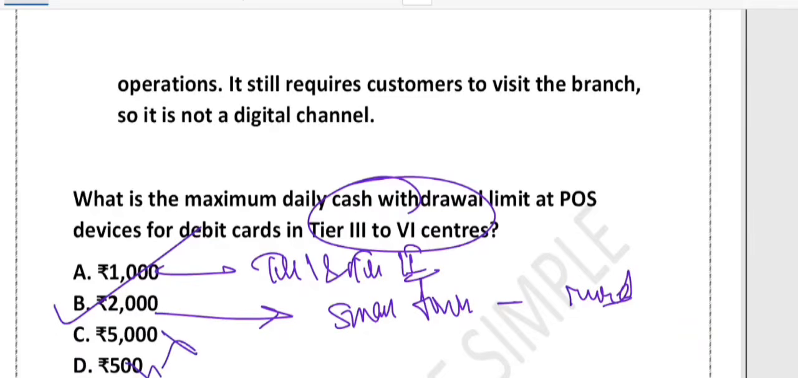So suppose you are shopping at a local store in a small town and need cash. Instead of finding an ATM, you can swipe your debit card at the shop POS machine and take out 2000 rupees. In the big city, the limit would be 1000 rupees. That's it. So just remember, POS cash withdrawal is allowed on debit card and open loop prepaid card.